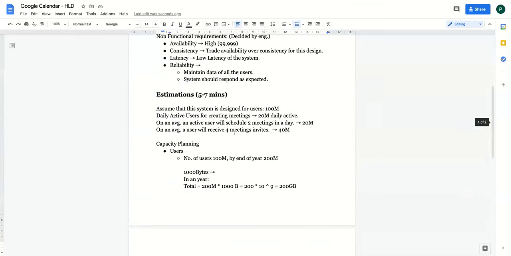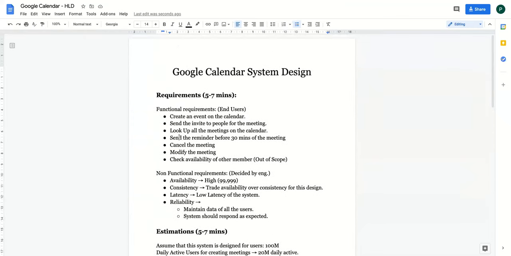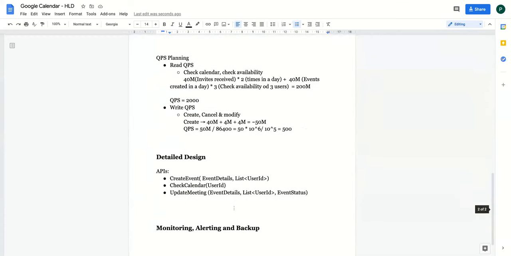Do we need anything else? Send the reminder, that should happen automatically. Cancel the meeting, that should happen automatically. Sorry, modify and cancel meeting, you should be able to take, and you should be able to look up all the meetings on your calendar, right? So look up calendar. So check calendar based on the user ID. You should be able to check the calendar. Okay. So these are the APIs. Do we need any other API apart from this?